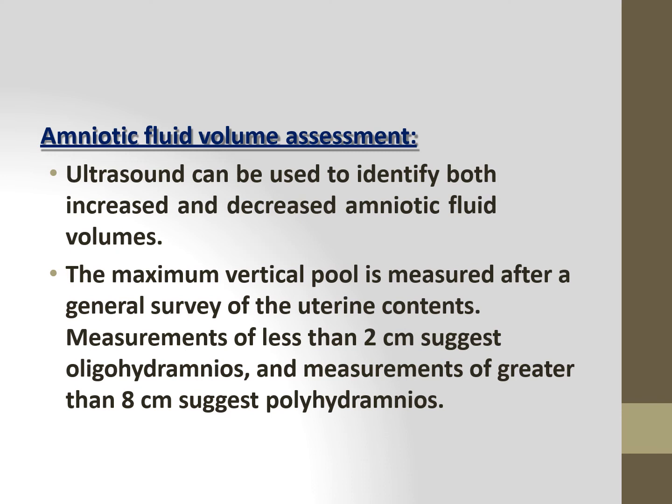If the measurement is less than 2 centimeters on one side, it suggests oligohydramnios. And the measurements together, that is 4 sides, 2, 2, 2, 2, all together you get 8. If it is greater than 8 centimeters, it suggests polyhydramnios.